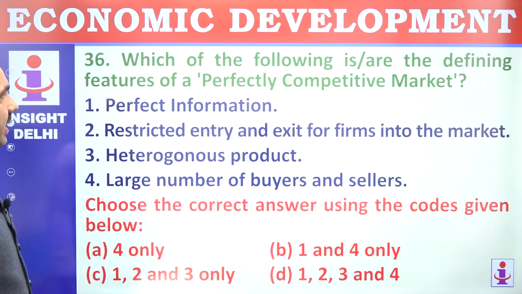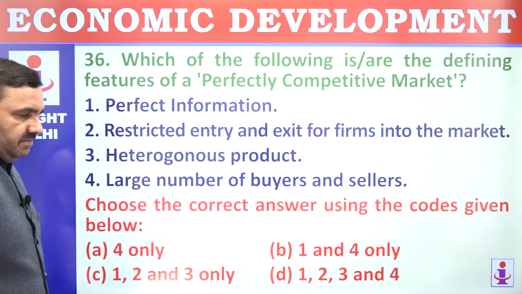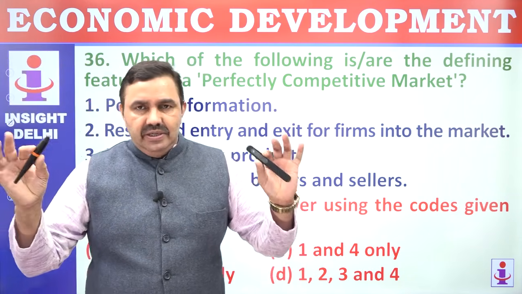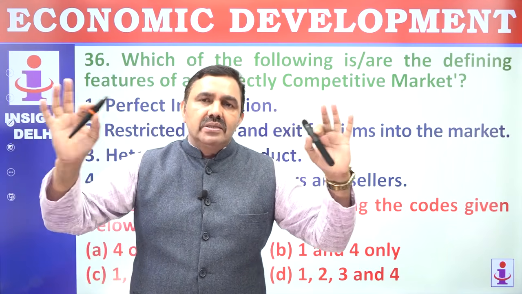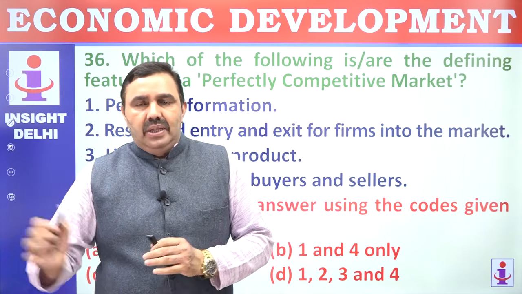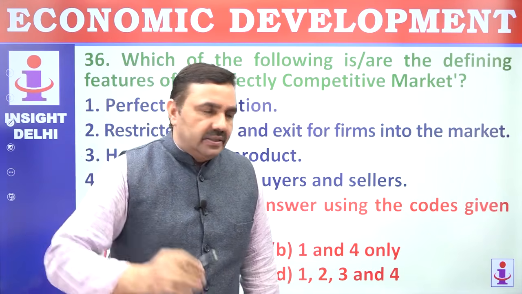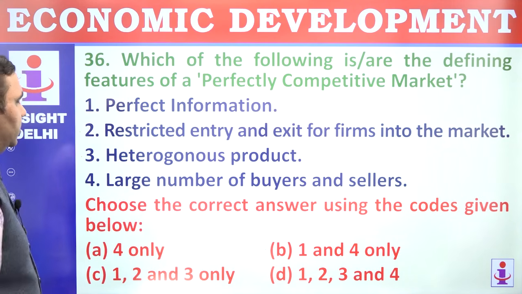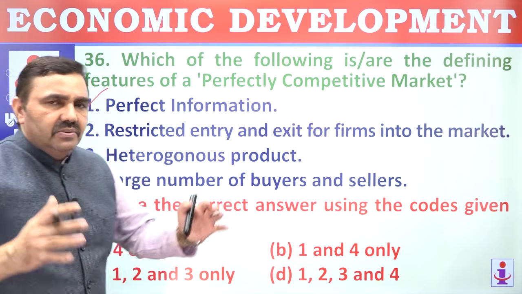36. Which of the following are defining features of a perfectly competitive market? Perfectly competitive market means, suppose think of these 2 things we are using here. If there is a market selling these things, there are a large number of sellers. There have to be a large number of buyers so that no one can monopolize. The entry and exit conditions should be easy. Perfect information. We should have information about the products, and there are a large number of sellers of the same product.